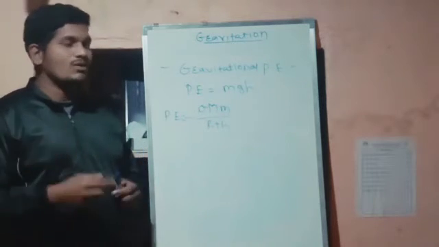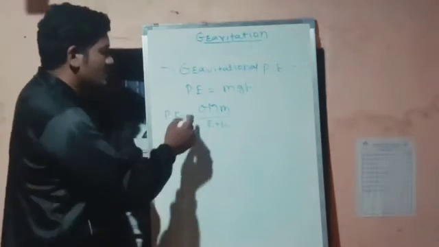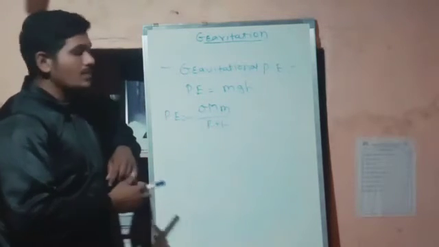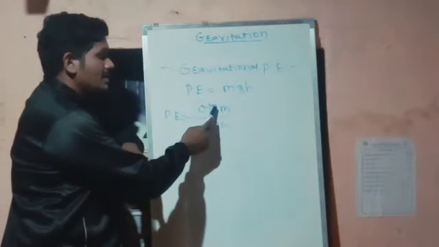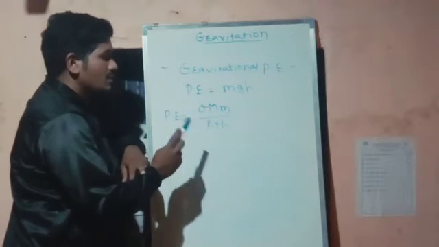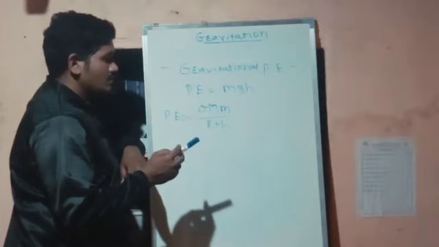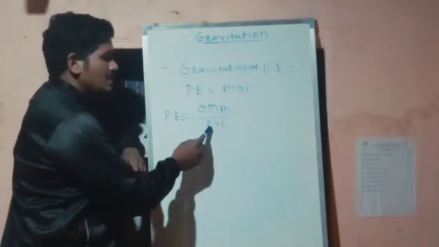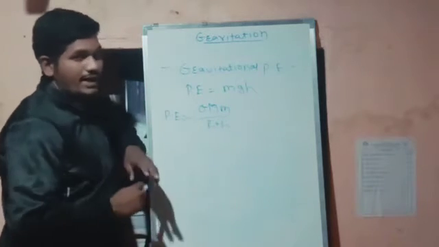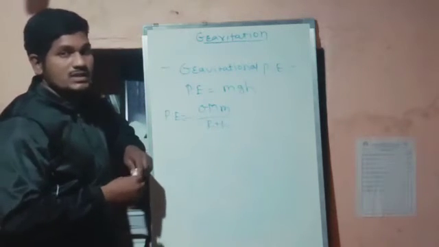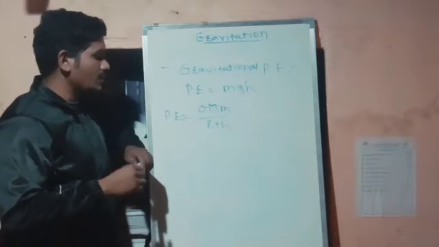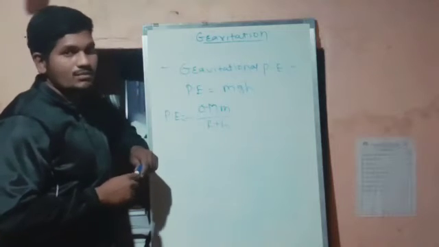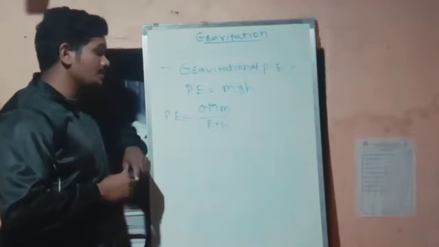I will explain all the terms. This G we know, the value is 6.67 into 10 to the power of minus 11, and M is the mass of Earth. You know what the mass of the Earth is. The next one, m, is the mass of the object. R is the radius of Earth, and h is the height at which the object is situated from the Earth's surface. So this is the gravitational potential energy.